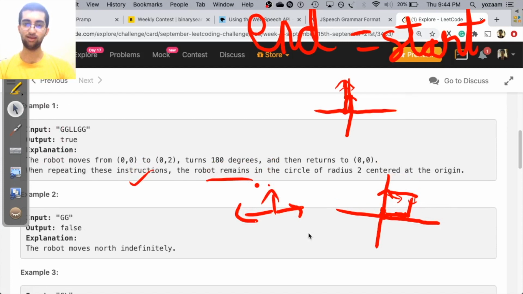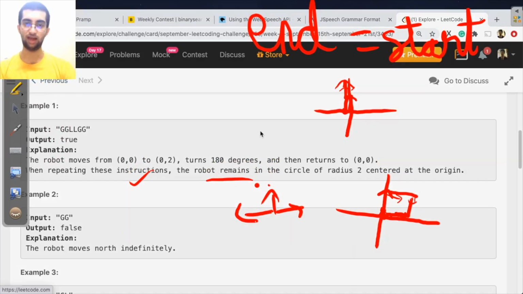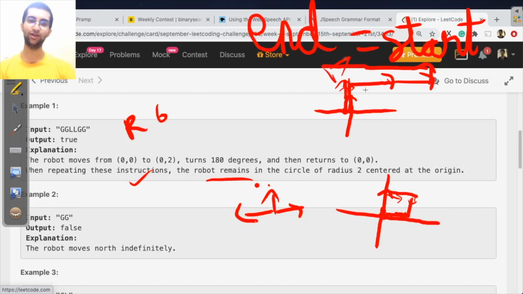So let's say that we have given him some complex instructions. Let me make an example here, which will be: right, go, go, right, go, left. So you started here, you've gone up twice, then you go right, then go up again, then go left. At the end of doing all this, where are you facing? You're facing left.